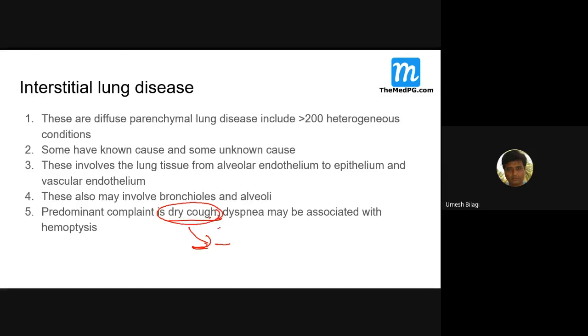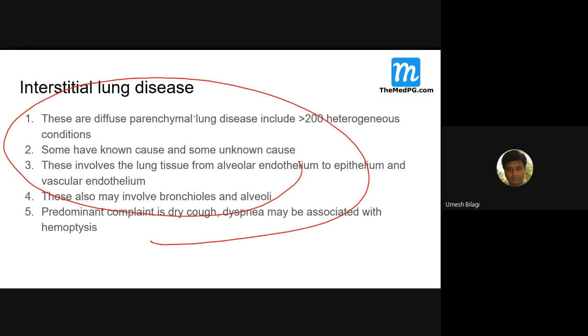If you get cough with sputum, the classic definition of chronic bronchitis, you must be remembering: what is the definition of chronic bronchitis? Cough with sputum for 3 months in 2 continuous years. Remember that. It will be dry cough, dyspnea, may be associated with hemoptysis. This is one broad view of interstitial lung disease.